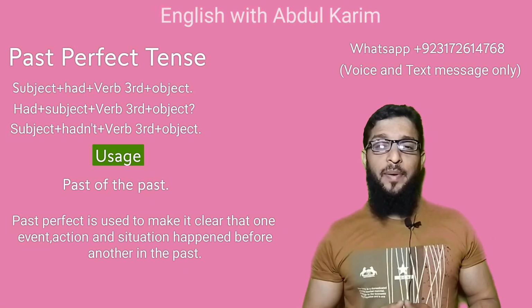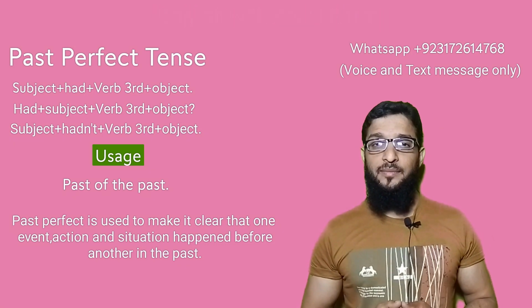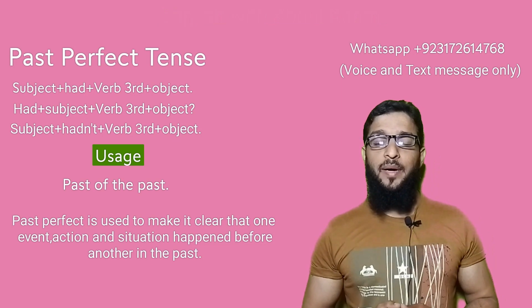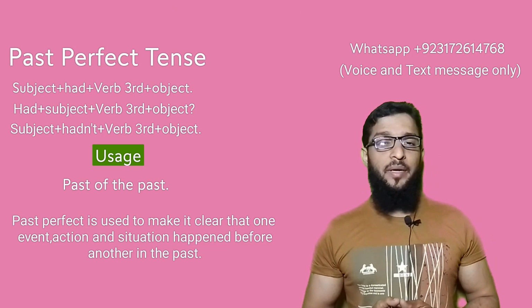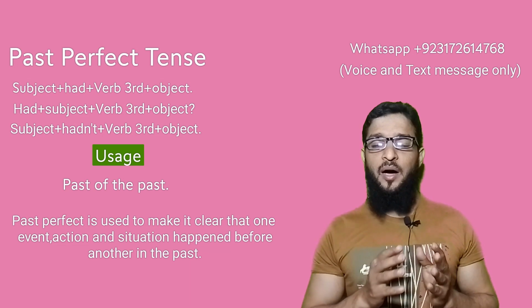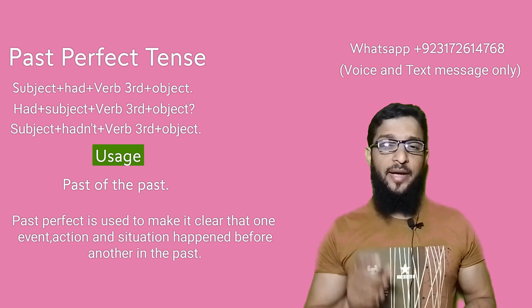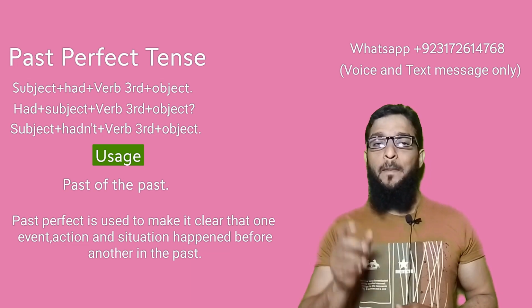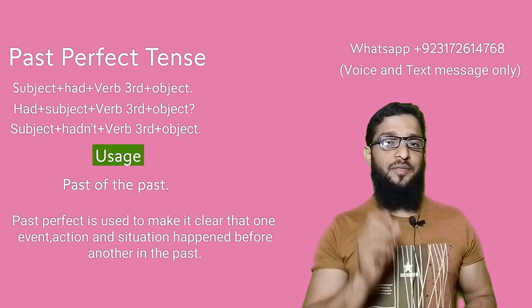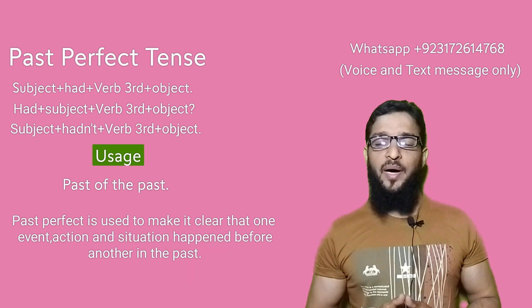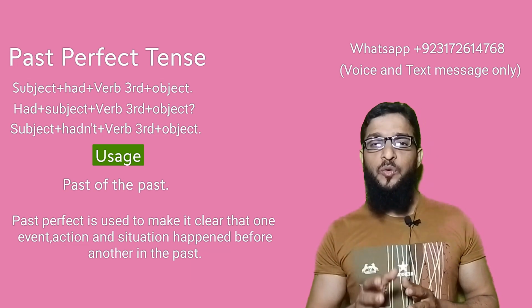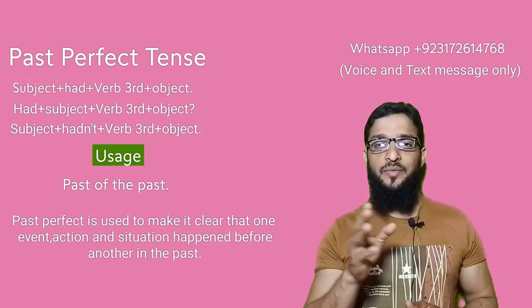Today we are learning past perfect tense. We have already discussed the past simple and past continuous, but now we are going to discuss all of them together because it's a quality of past perfect. It does not leave past simple and past continuous alone. Whenever you talk about past perfect, we have to use past simple and past continuous with it.